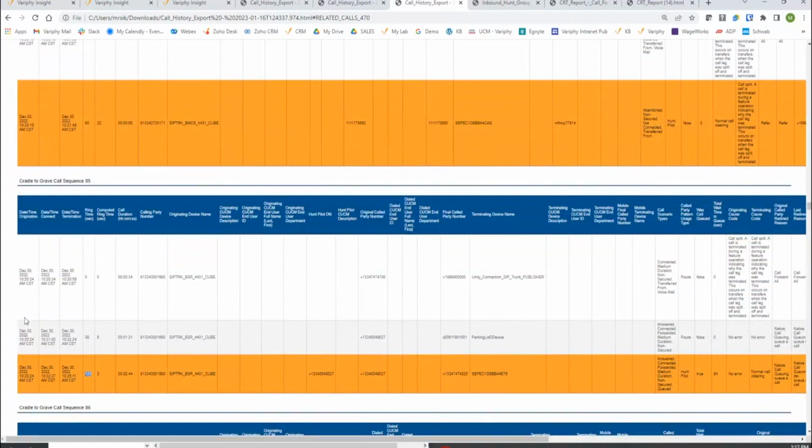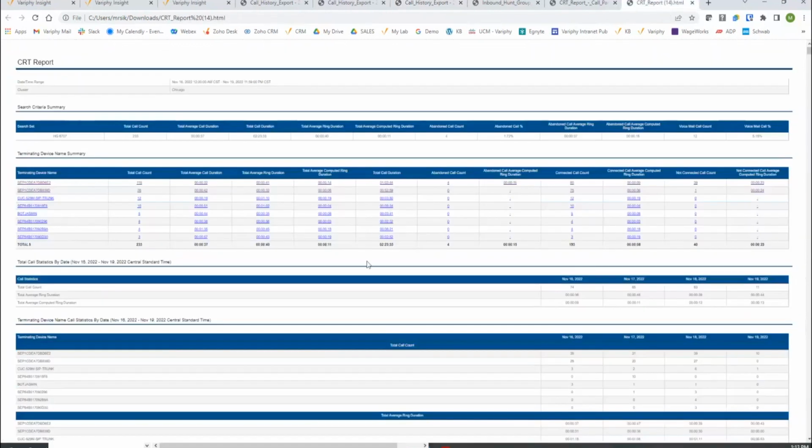Why? Because all three of these call legs that are related to one another have the same origination timestamp. So we kind of want to throw that out the window with regards to the complex cradle to grave reporting and leverage the computed ring time. So once again here, 10:22:27 minus 24 is going to be 3 seconds. So it only really rang for 3 seconds as opposed to 2 minutes and 3 seconds. So the computed ring time is definitely going to bring a lot of added value for the reporting, so that we can go ahead and build out reports that would look like this.